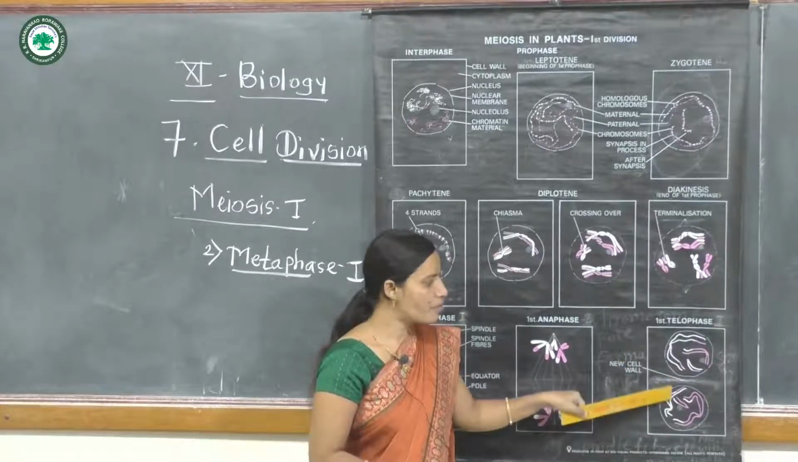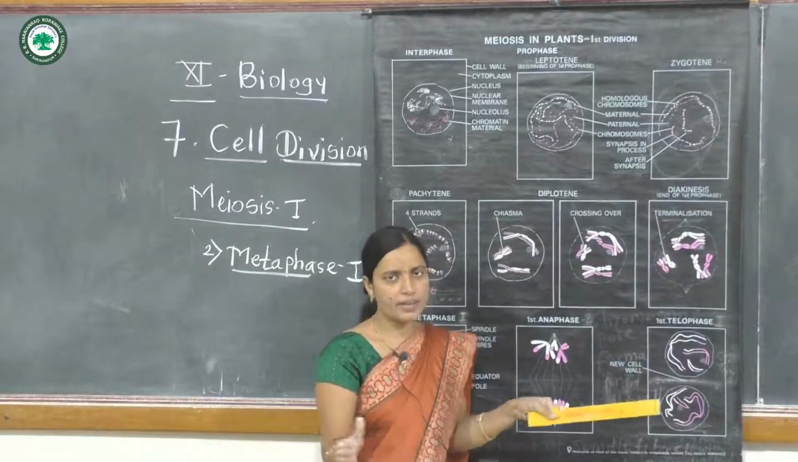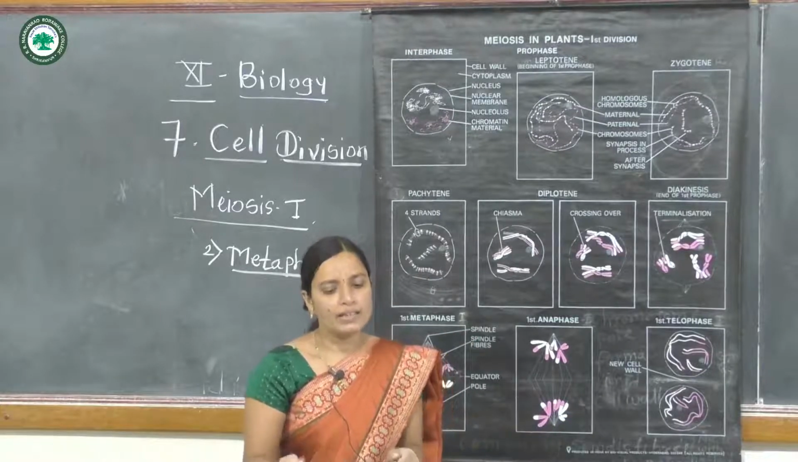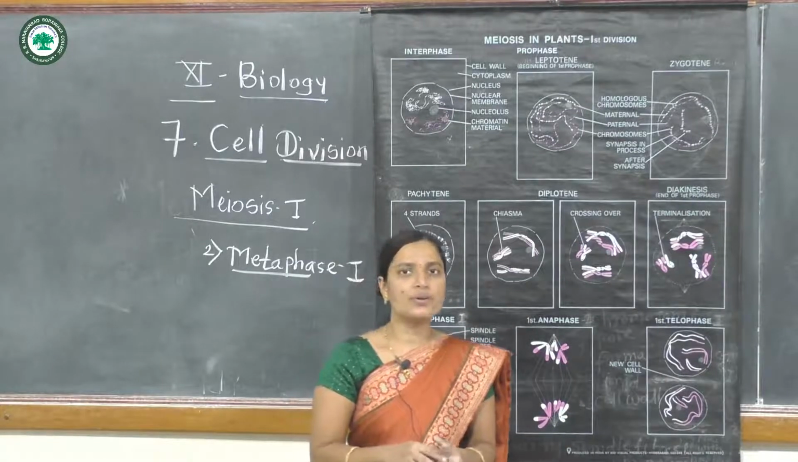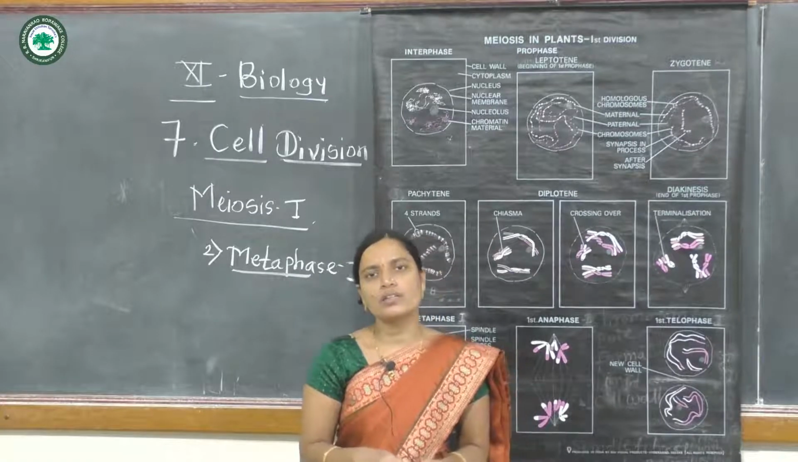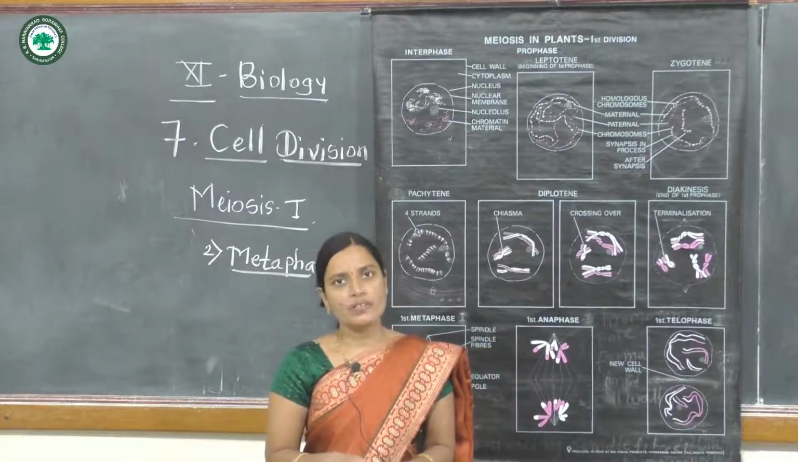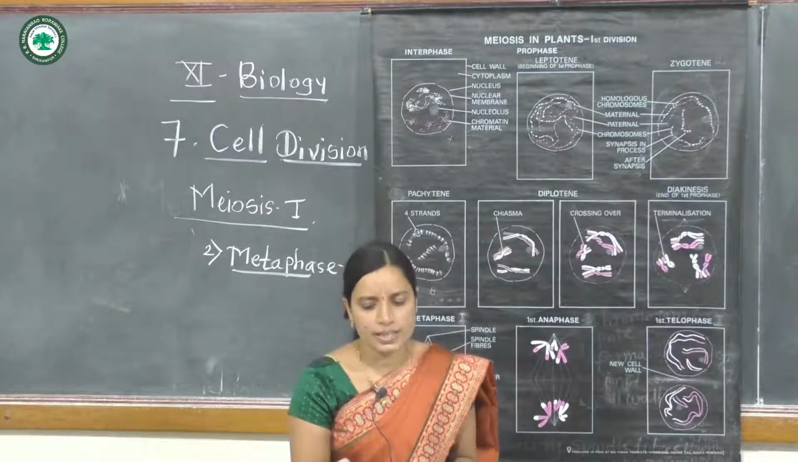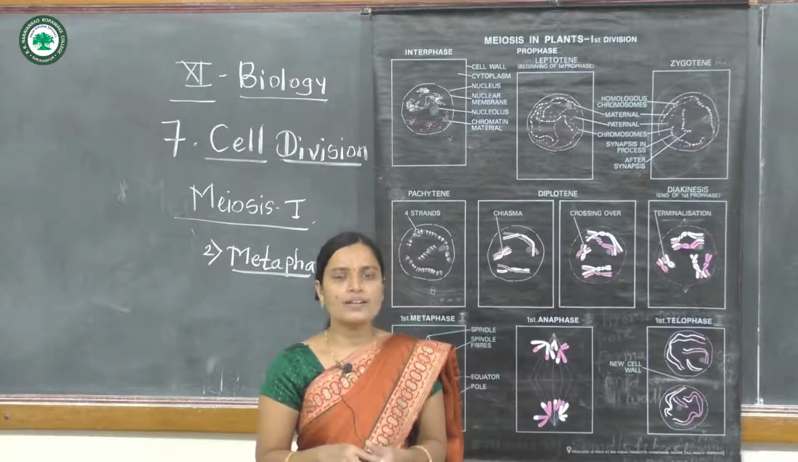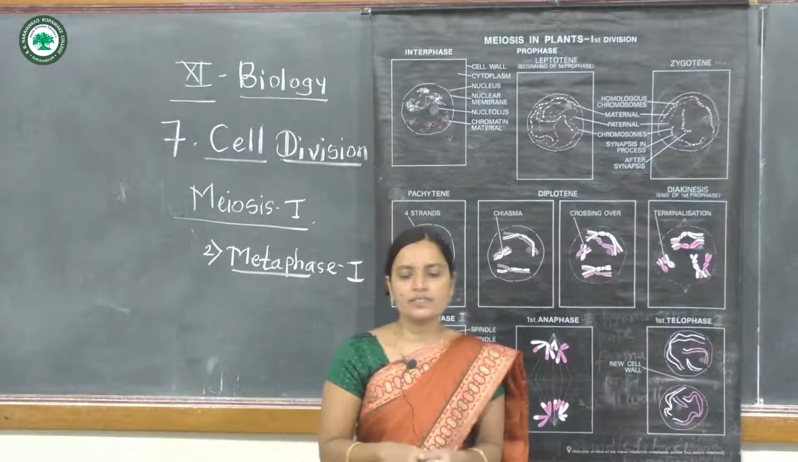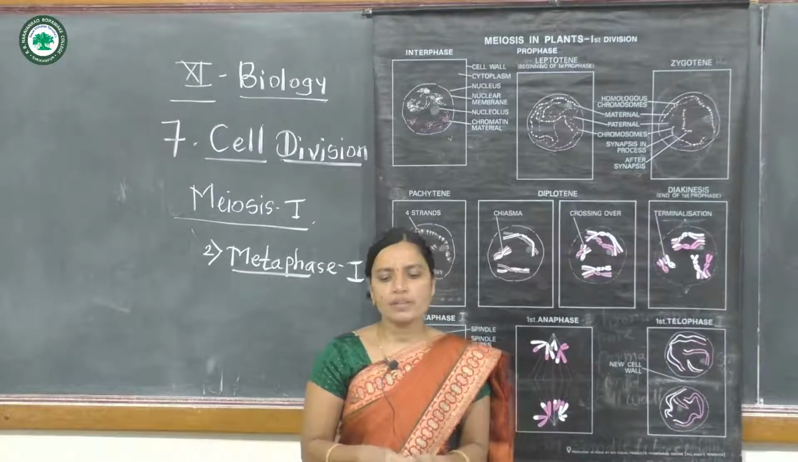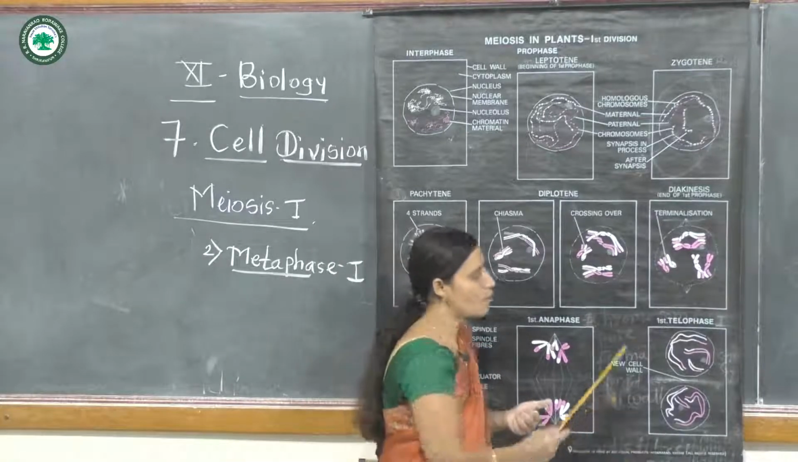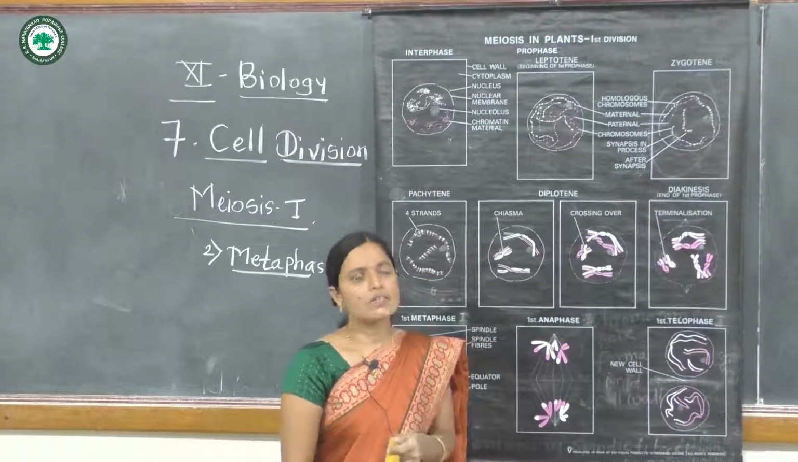Cell plate formation takes place, later they get separated toward the opposite sides and these two cells are formed. At that time the cytokinesis process is occurring, meaning the cytoplasm is divided into two cells, and these two daughter cells pass through a short resting phase, interphase. This is the last phase of meiosis first.